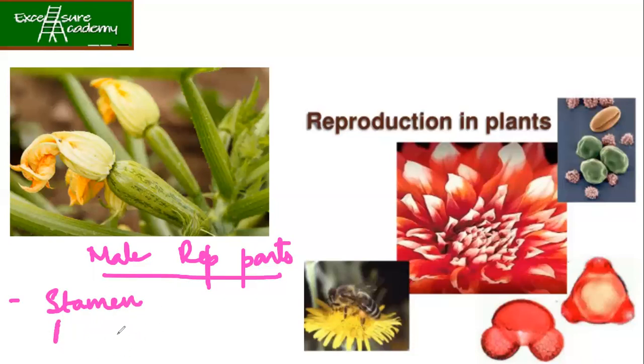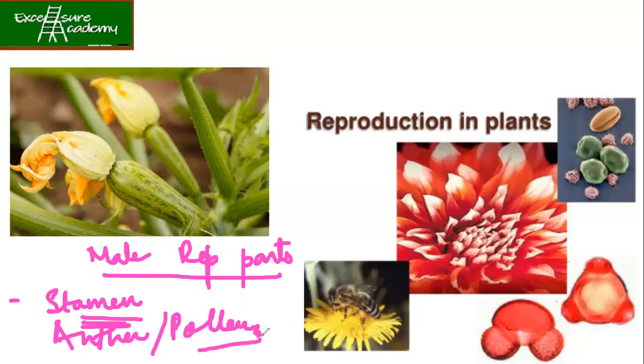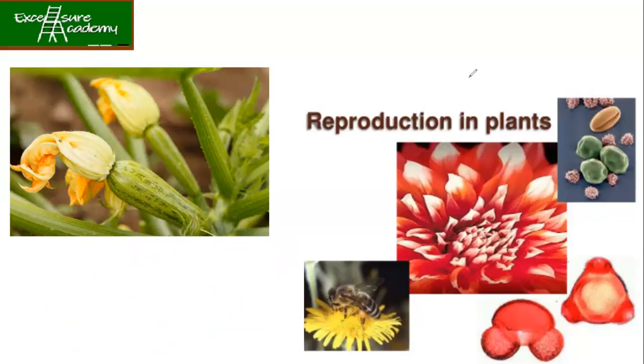Under the stamen, what else do we have? Inside the stamen, what are the other parts? Inside the stamen, there is the anther. And inside the anther? We have got pollen. Okay, so that's all for revision.